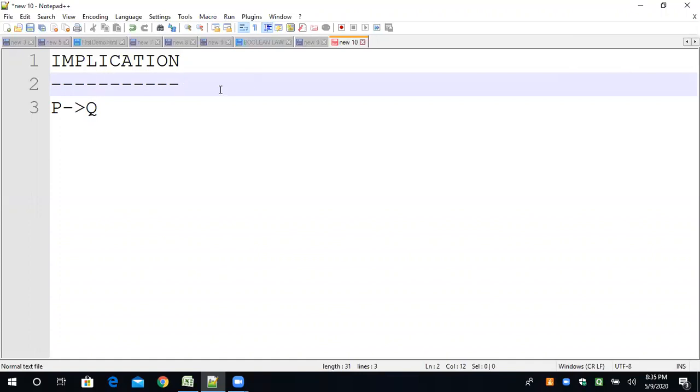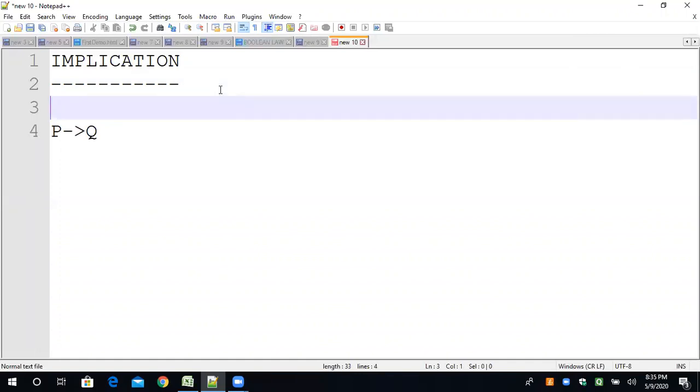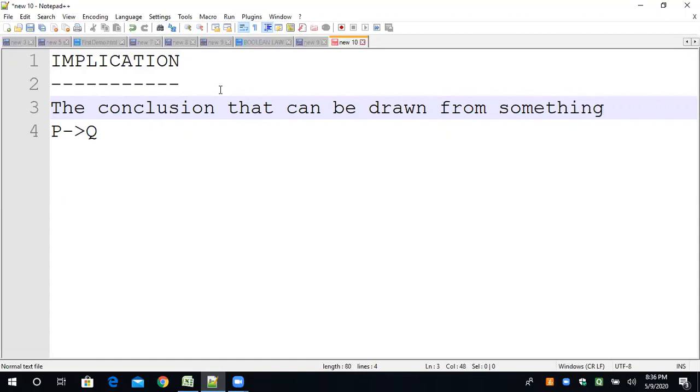Then I will tell you the proof of the implication. The definition of the implication is: the conclusion that can be drawn from something is called implication.